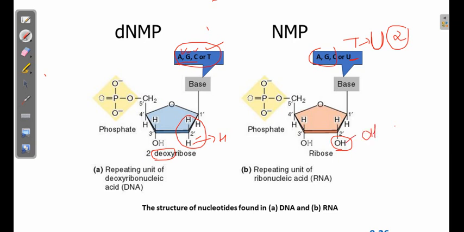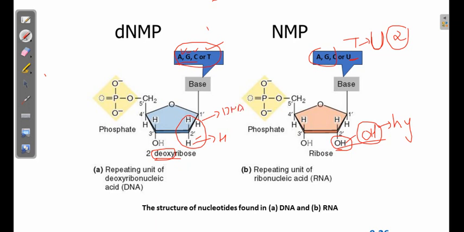So in DNA, the 5-carbon ring structure is deoxygenated. In contrast, in ribose, the second carbon contains a hydroxyl group. The presence of this hydroxyl group in RNA makes it much more susceptible to hydrolysis. Because in deoxyribose there is no reactive group present, DNA is a much more stable molecule compared to RNA.